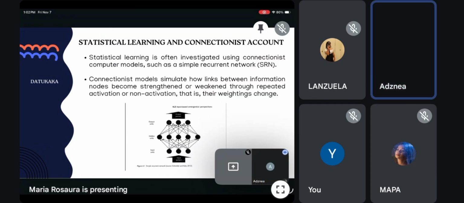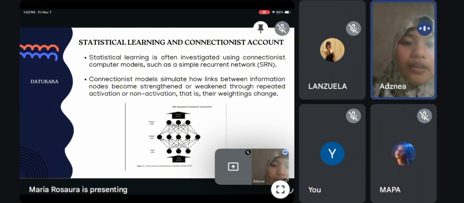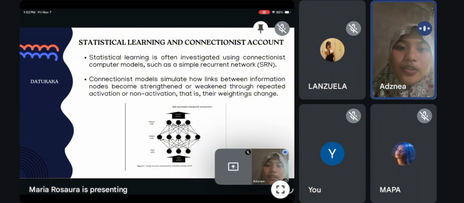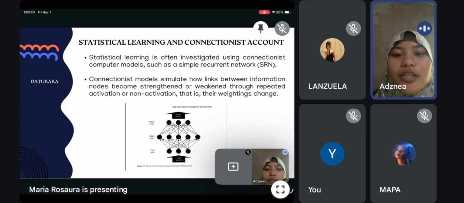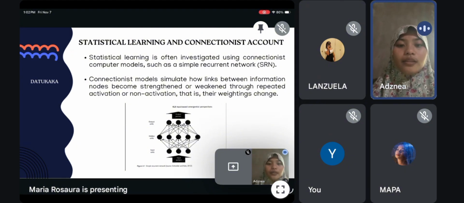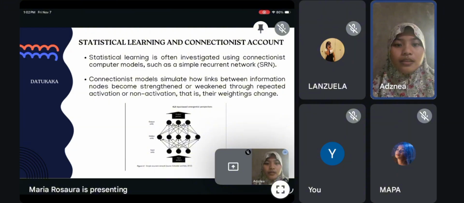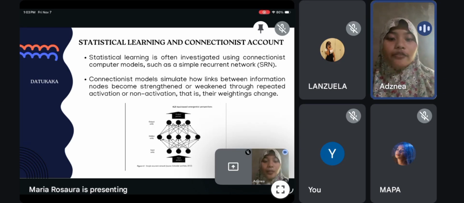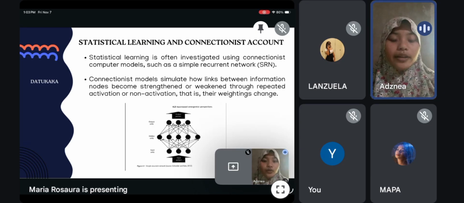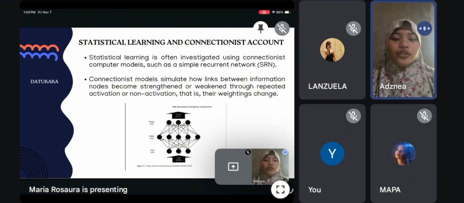Statistical learning and connectionist account. Statistical learning is often investigated using connectionist computer models such as the simple recurrent network or SRN. Connectionist models simulate how links between information nodes become strengthened or weakened through repeated activation or non-activation, that is, their weighting changes. Statistical learning is often studied using a connectionist model or simple recurrent network by simulating how the brain processes information. It also helps understand how humans, especially children, learn patterns or structure in language.